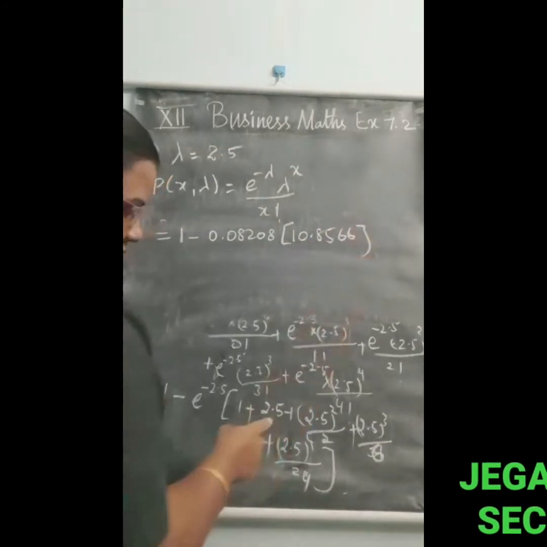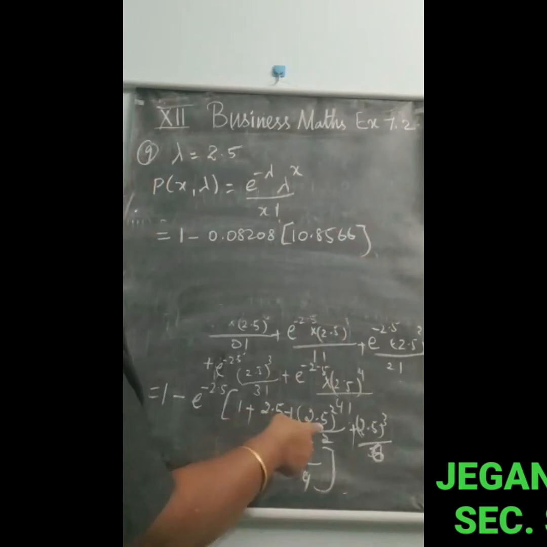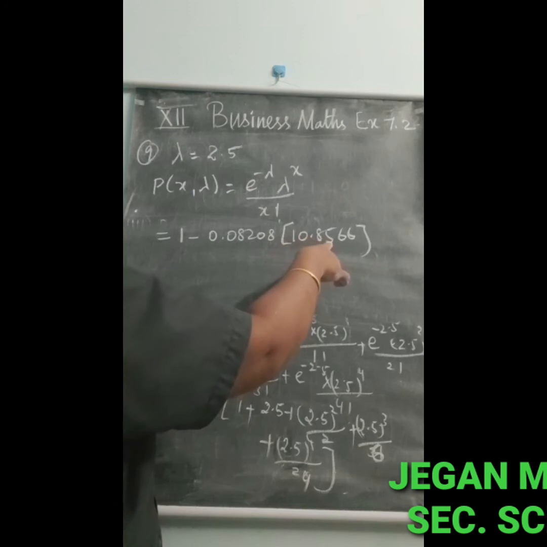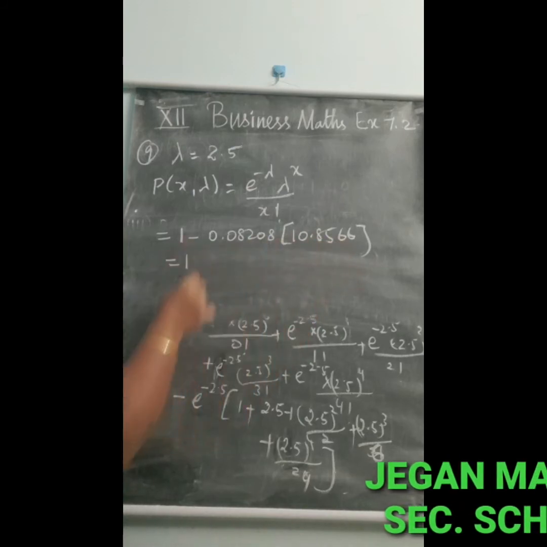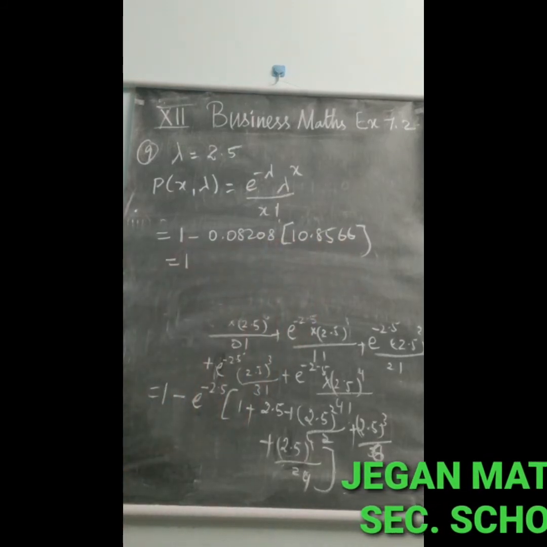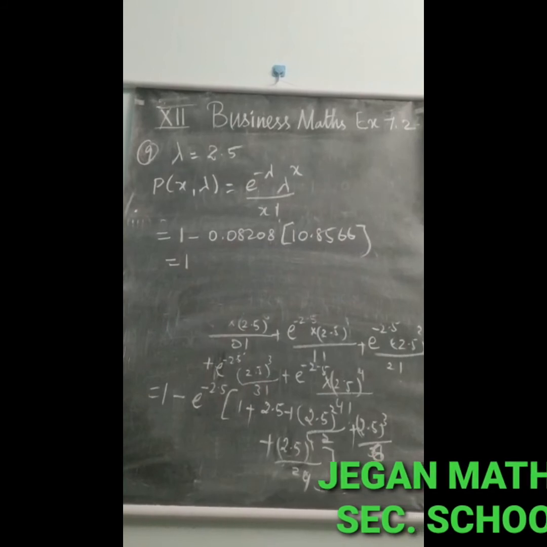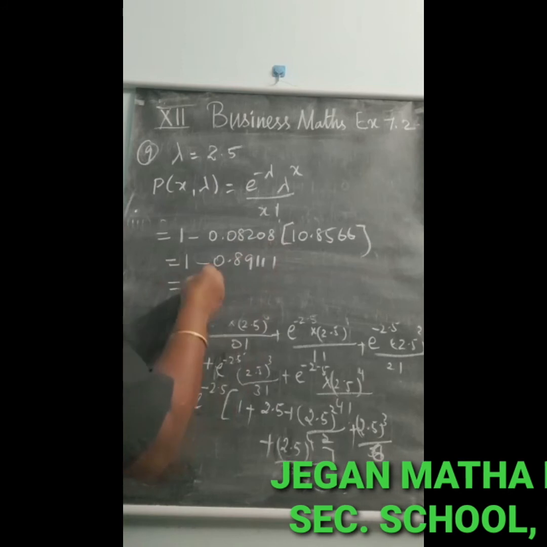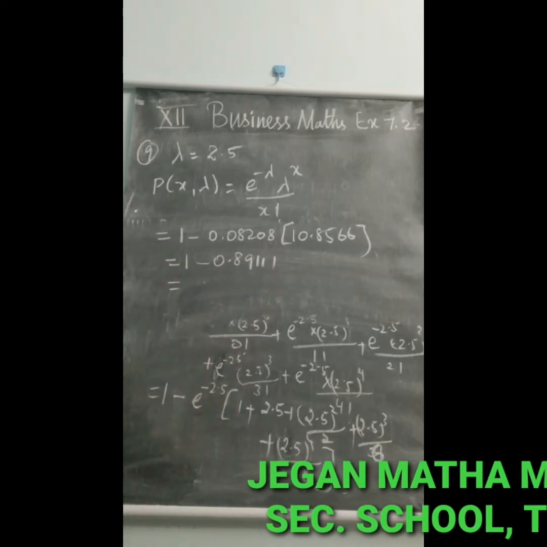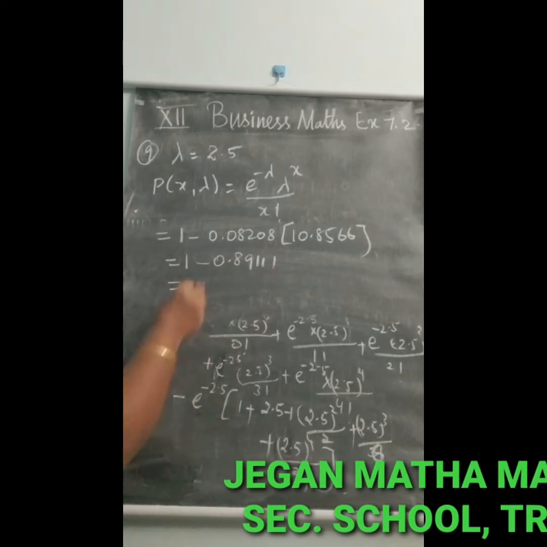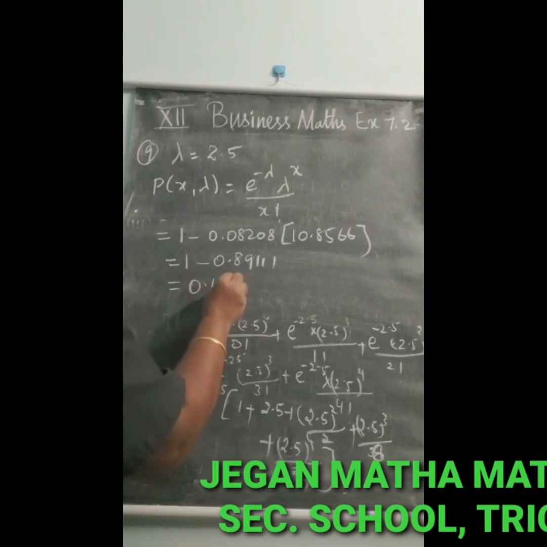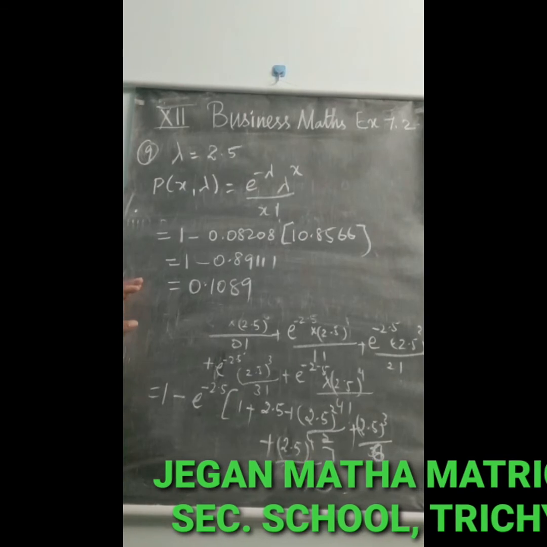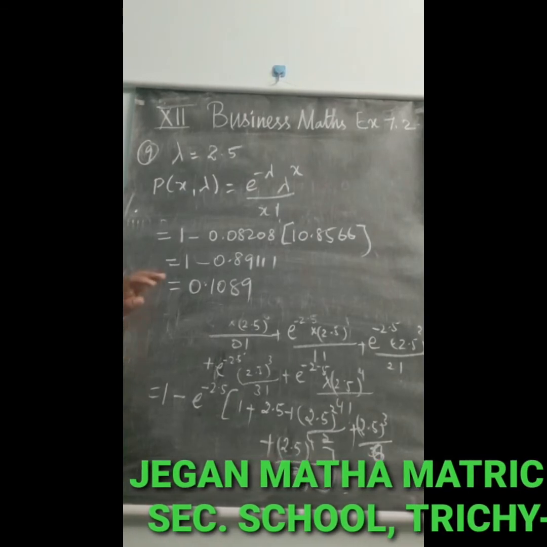Simplify these three terms and we will get 10.8566. So that is equal to 1 minus 0.8911, and we will get 0.1089.